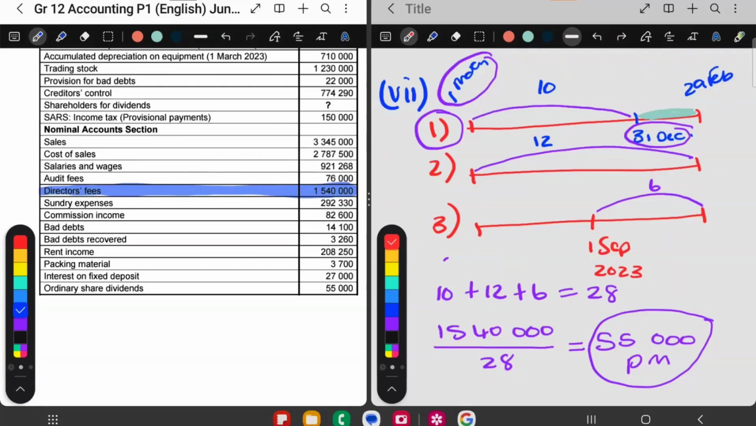Do you remember we said that this over here must still be paid because that director went overseas. So that is for January and February. Because he was paid for 10 months, it means 2 months is still outstanding. If you get paid 55,000 per month, then 2 months is 55,000 times 2. And that gives me 110,000.